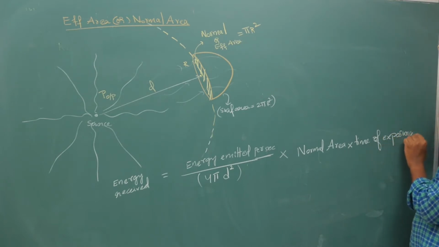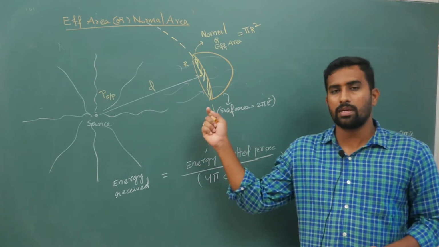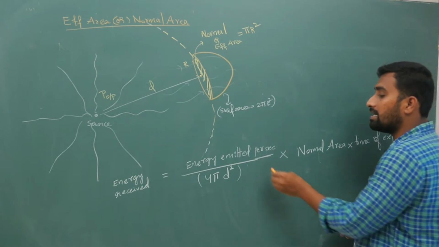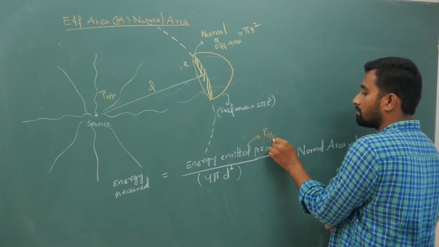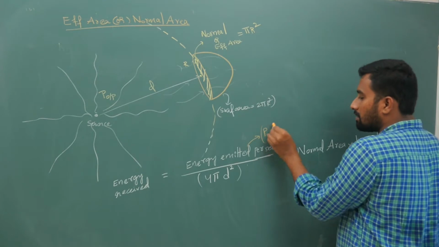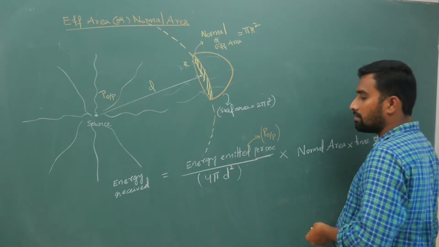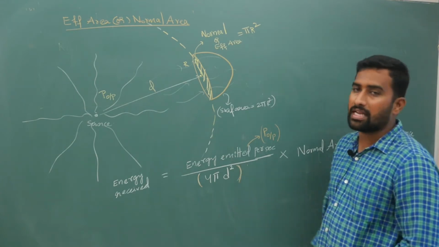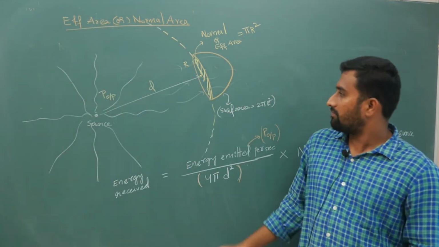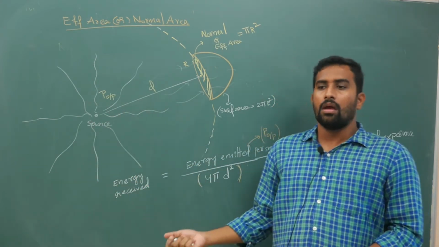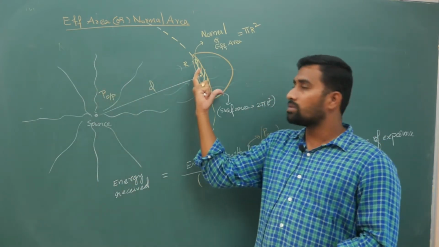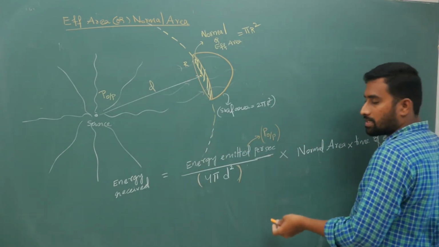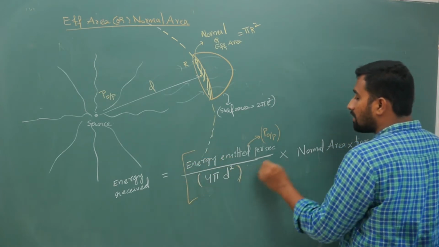How much is this hemispherical body receiving? This energy emitted per second is nothing but your output power. Output power is energy radiated per second. But this energy is being emitted across the whole spherical region. For example, if 10,000 waves are coming, all these 10,000 waves will not come through this hemisphere. So I cannot just simply multiply the energy emitted per second. So this is your fraction of energy indirectly.